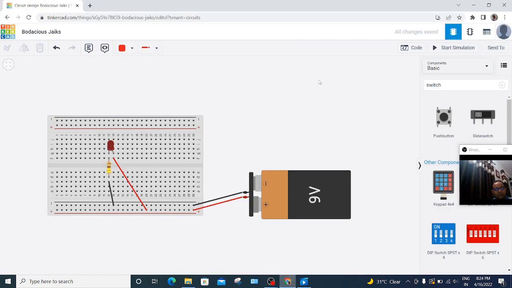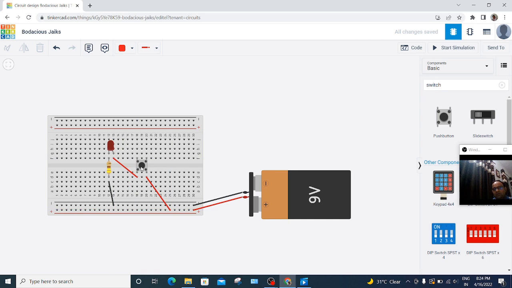So let's continue with our experiment and let us glow this LED with the help of a switch. Taking a switch element from the right side, just place it here, giving one terminal to the positive supply and the other terminal to the anode of the LED. Now when I start the simulation and press this switch, this LED will glow.